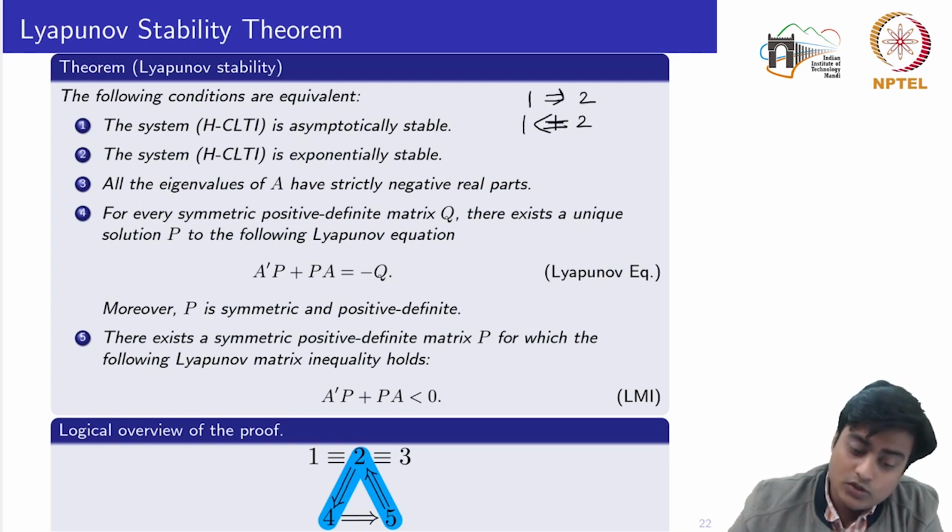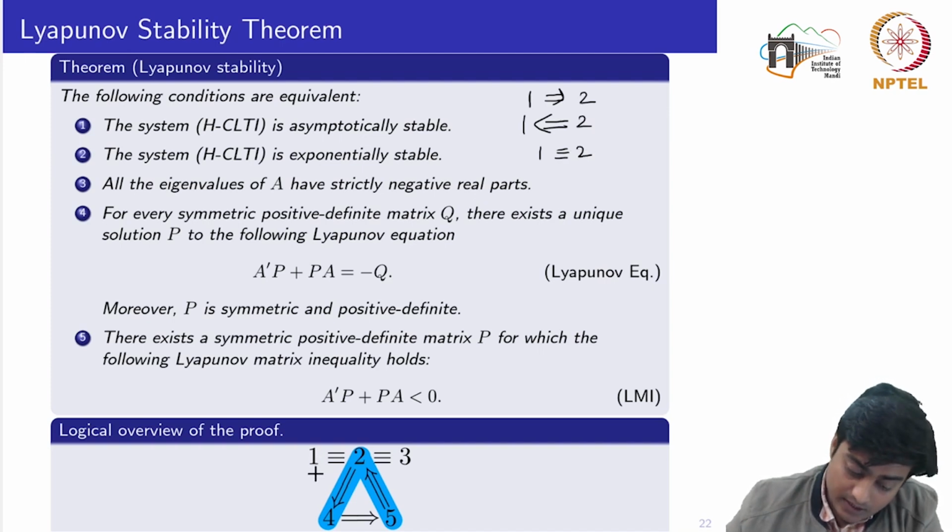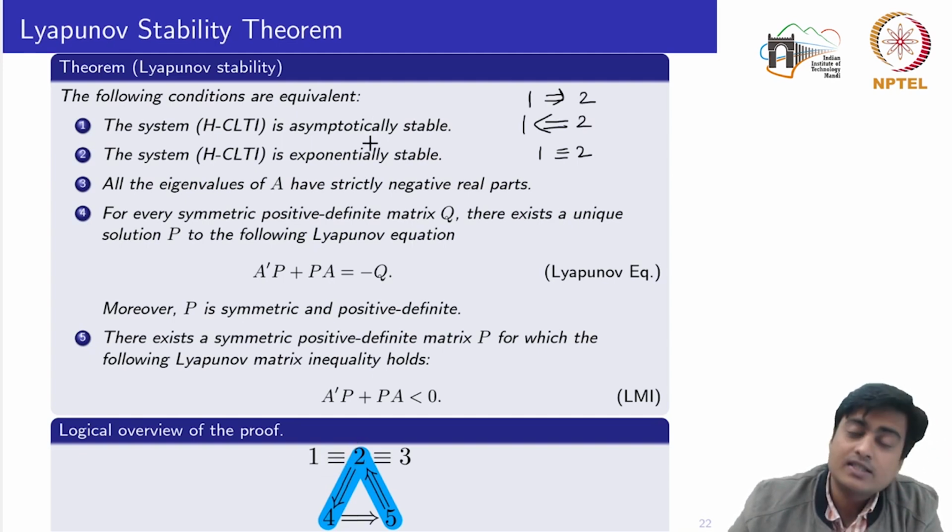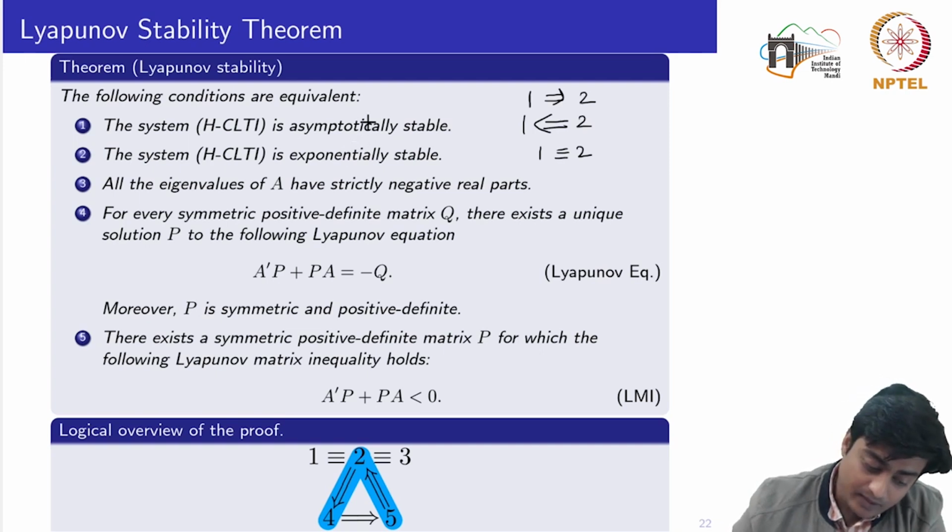When these two implications are satisfied, we say that 1 is equivalent to 2. So 1 is equivalent to 2, that is, exponentially stable and asymptotically stable. This equivalence we have already seen for the LTI system, that the exponentially stable system and the asymptotically stable system are basically the same thing.